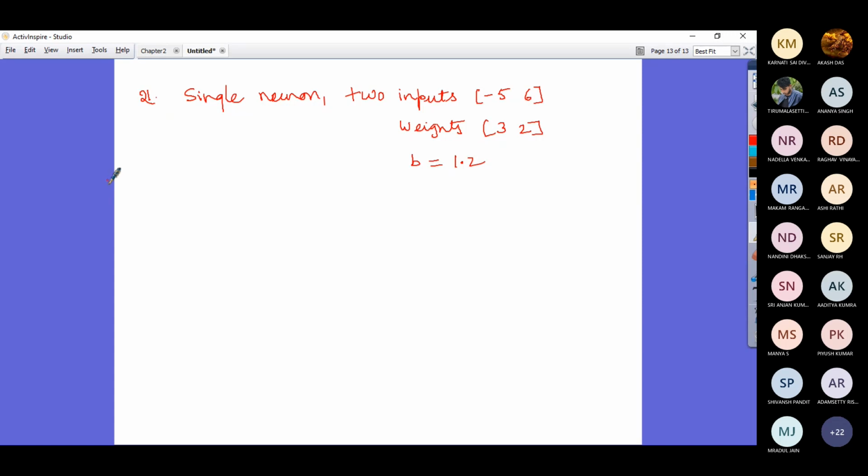Now please try with saturating linear transfer function. Similarly, also please try with hyperbolic tangent sigmoid function.